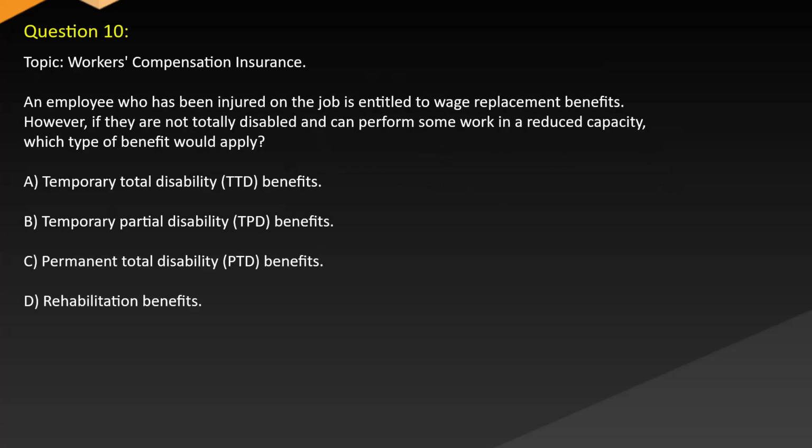Question 10. Topic: Workers' compensation insurance. An employee who has been injured on the job is entitled to wage replacement benefits. However, if they are not totally disabled and can perform some work in a reduced capacity, which type of benefit would apply? A. Temporary total disability (TTD) benefits. B. Temporary partial disability (TPD) benefits. C. Permanent total disability (PTD) benefits. D. Rehabilitation benefits.